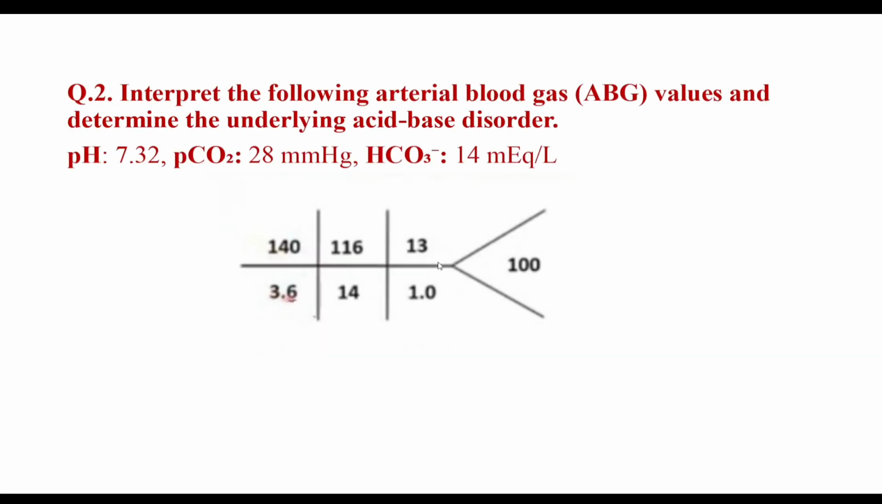See the second question. Interpret the following arterial blood gas values and determine the underlying acid-base disorders. And here is a diagram. This is called fishbone structure and the values are given here. 140 is sodium value, 3.6 is the potassium, 116 is the chloride and 14 is the bicarbonate level, and 13 is the BUN or blood urea nitrogen, 1 is the creatinine, and at the tail part 100 is the blood glucose level.